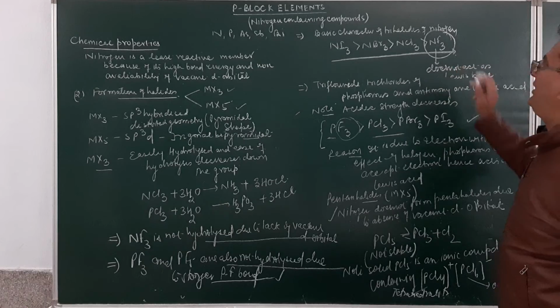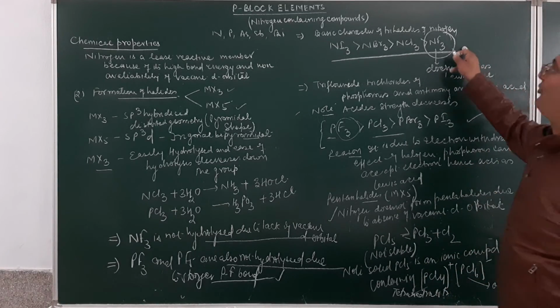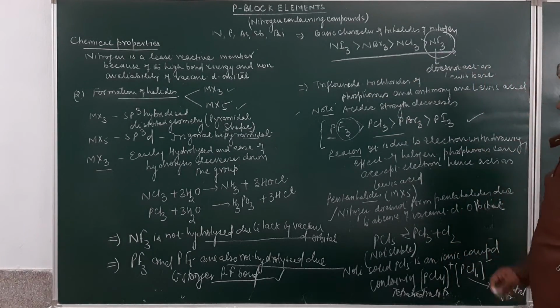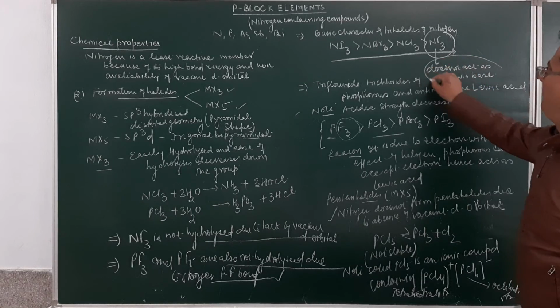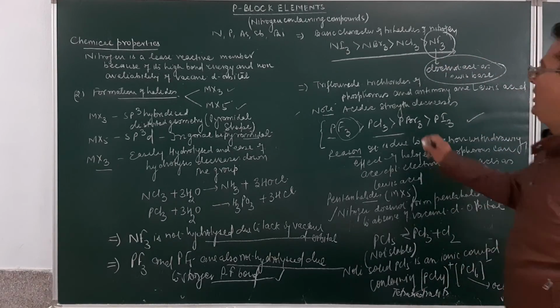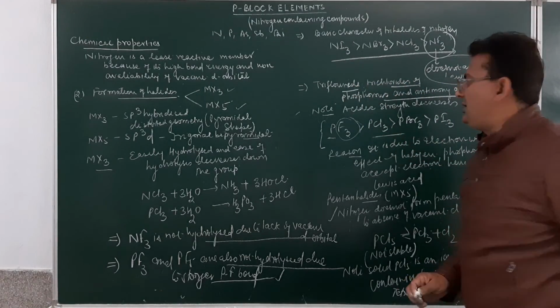Basic character of trihalides decreases down the group. For trihalides of nitrogen, NI3 will be more basic than NBr3, NCl3 and NF3. NF3 is not basic in character because it does not act as a Lewis base. Trifluorides and trichlorides of phosphorus and antimony are Lewis acids.